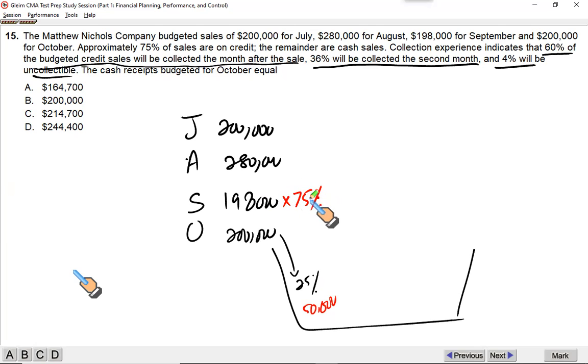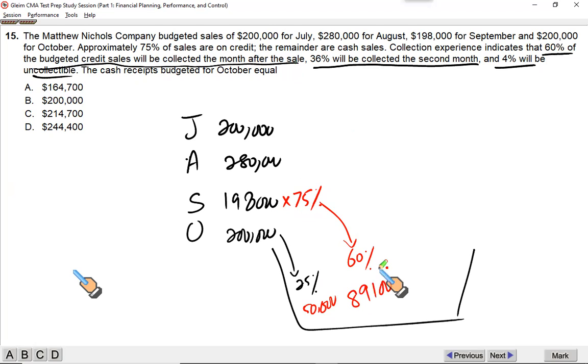And out of this credit sale, the first collection of September will start in October, because it says 60% of the credit sales will be collected the month after the sale. So what you sell in September, 75% of it is credit, and out of that, 60% will be collected in October. So it's going to be 198,000 times 75% times 60%, that is 89,100.